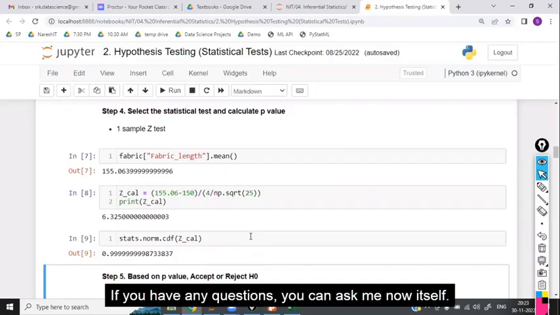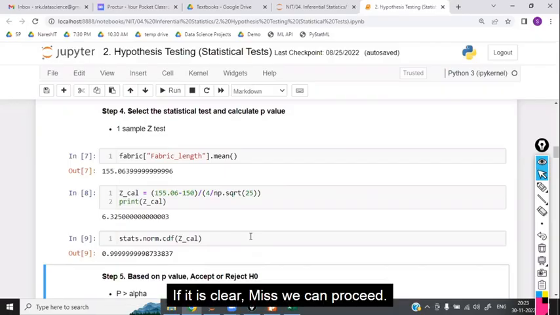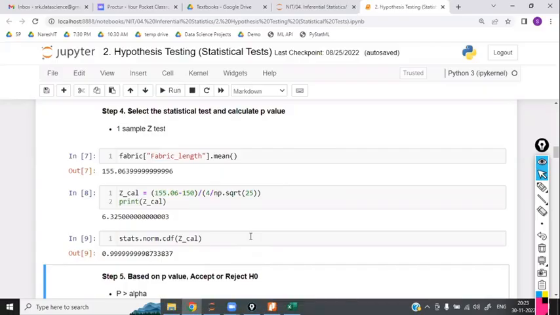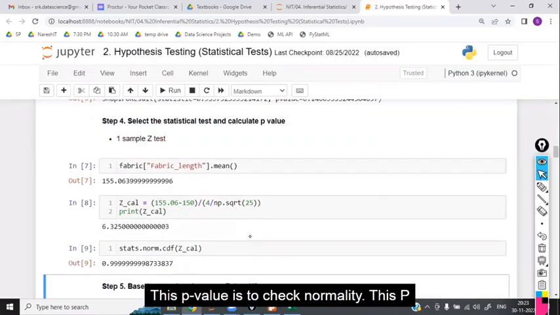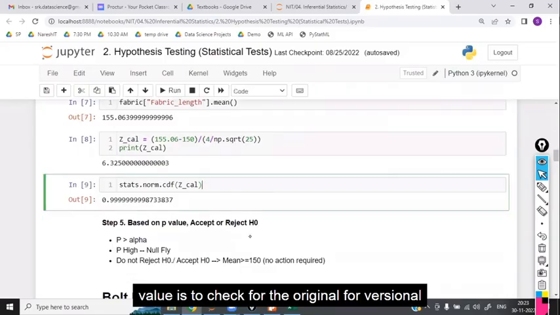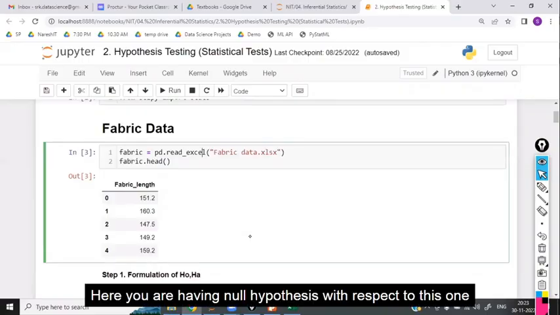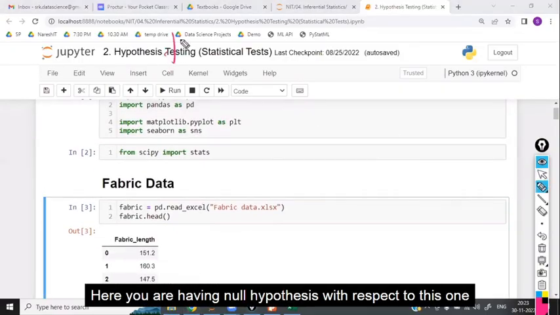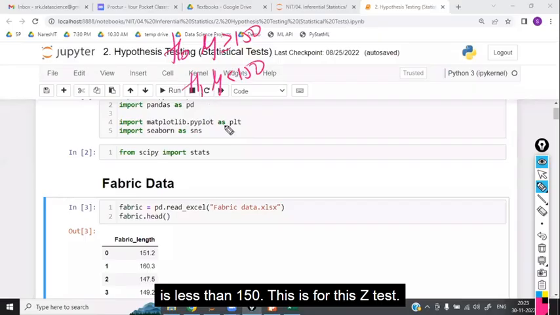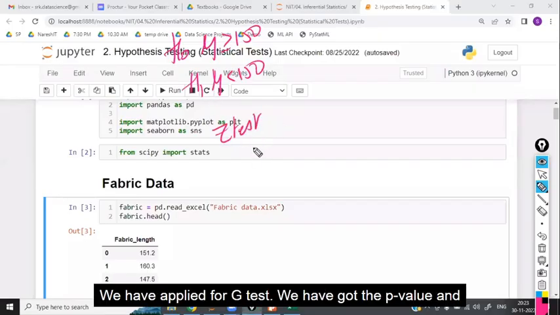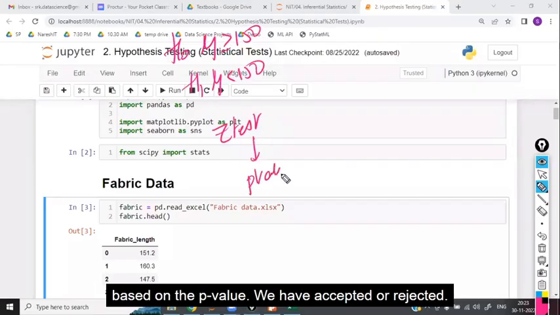If you have any questions, you can ask me now itself. If it is clear, we can proceed. This p-value is to check normality. This p-value is for the original one. Here you have the null hypothesis: mu is greater than or equal to 150, and the alternate: mu is less than 150. This is for the Z test we have applied. For the Z test we got the p-value, and based on it we accepted or rejected.